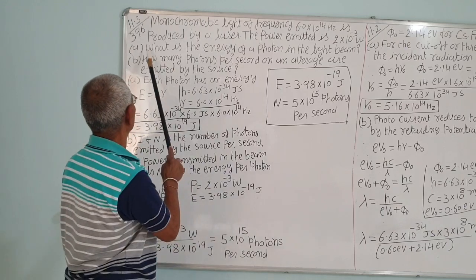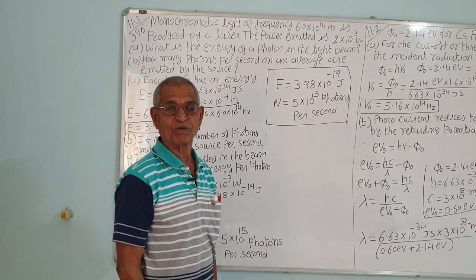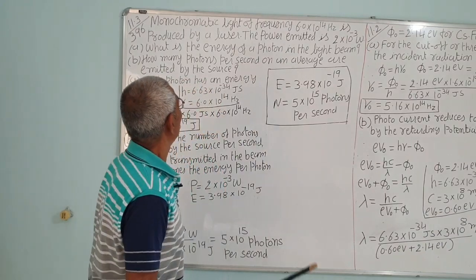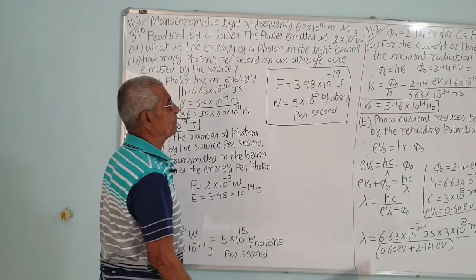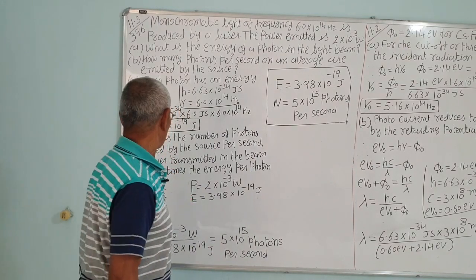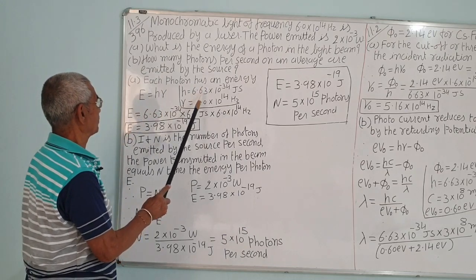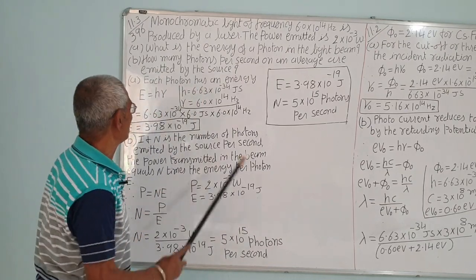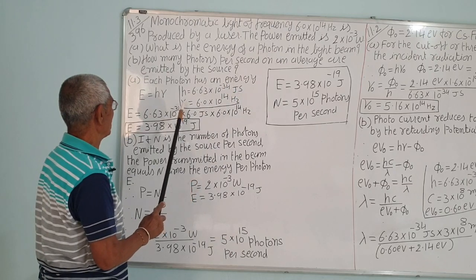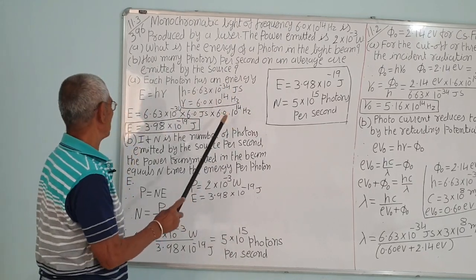Number 1 first. Let us see first. What is the energy of a photon? You know, energy of photon E is equal to h into nu, frequency. Frequency is given. H is the Planck constant, 6.63 into 10 raised to minus 34 joule second. So, E is equal to h nu, where h is 6.63 into 10 raised to minus 34 joule second, and frequency nu is equal to 6 into 10 raised to power 14 Hertz.